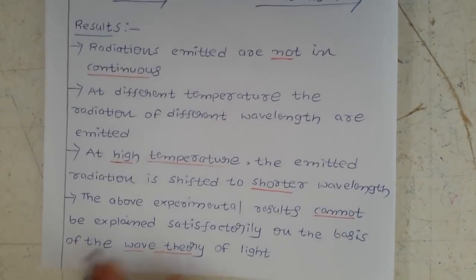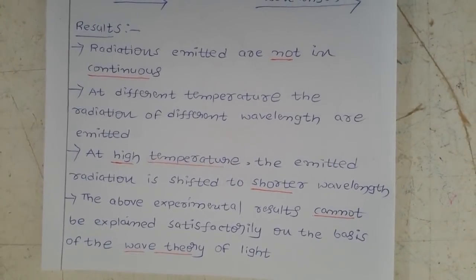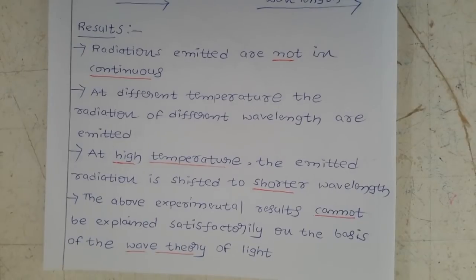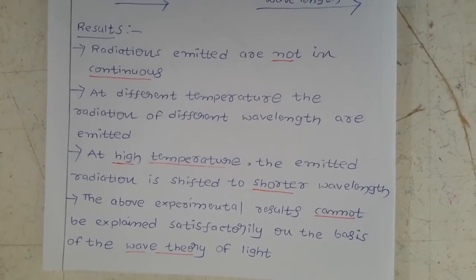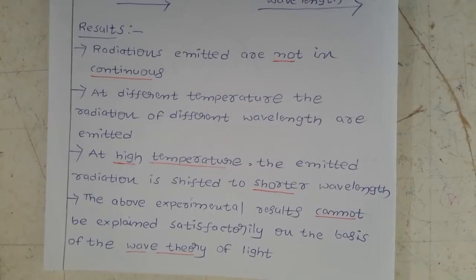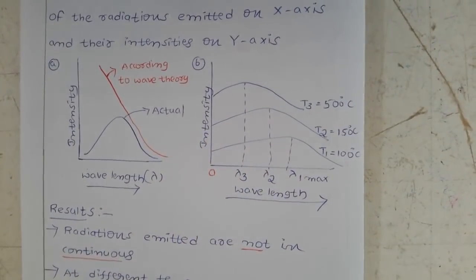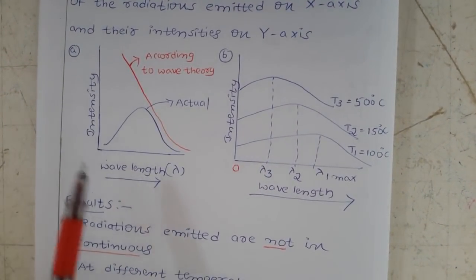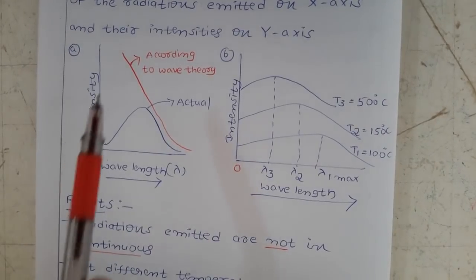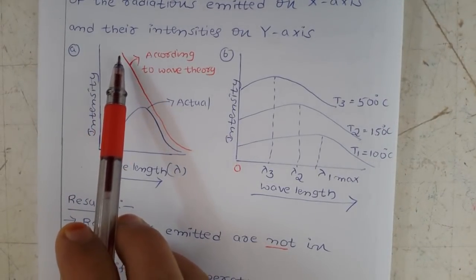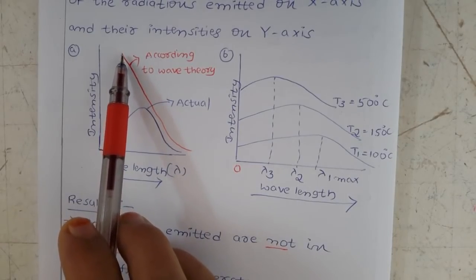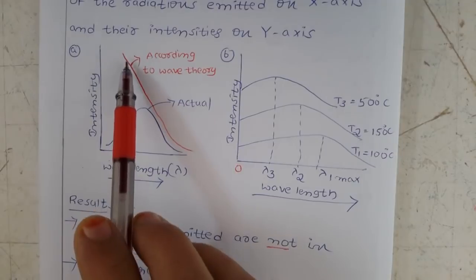What I want to conclude is that if electromagnetic radiation had only wave nature, we would not be able to explain these results. In this graph of intensity versus wavelength, if radiation had only wave nature, you would get only a curve like this.